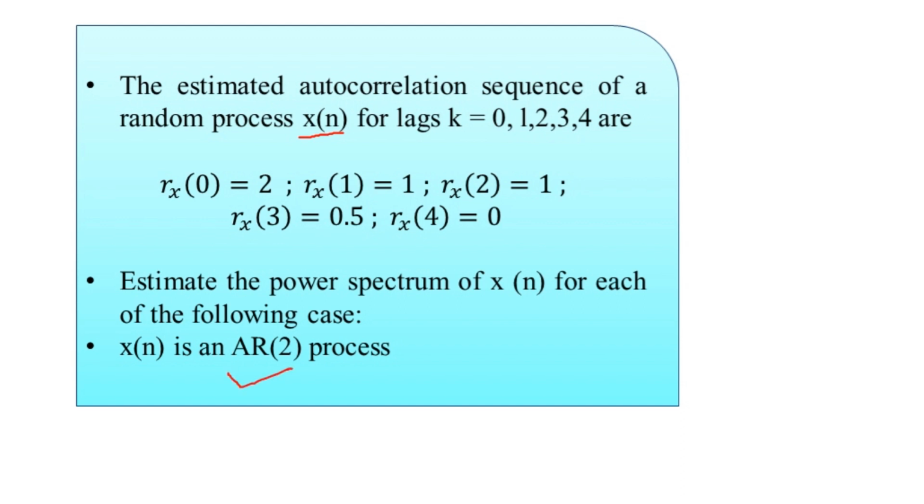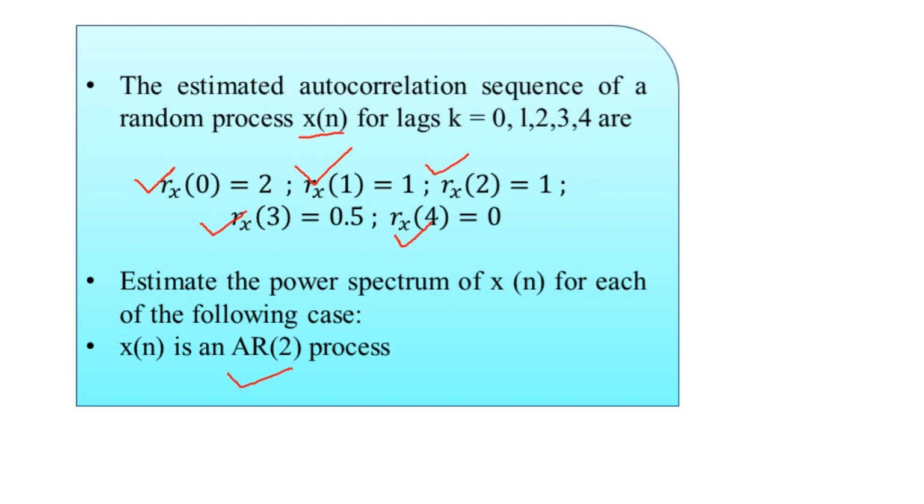We have been provided the values of the autocorrelation sequence for the lags k equal to 0, 1, 2, 3 and 4. So Rx of 0 is equal to 2, Rx of 1 is equal to 1, Rx of 2 is equal to 1, Rx of 3 is equal to 0.5, Rx of 4 is equal to 0. With this given information, we have been asked to estimate the power spectrum of x of n.